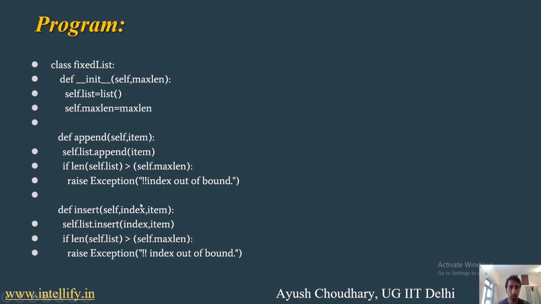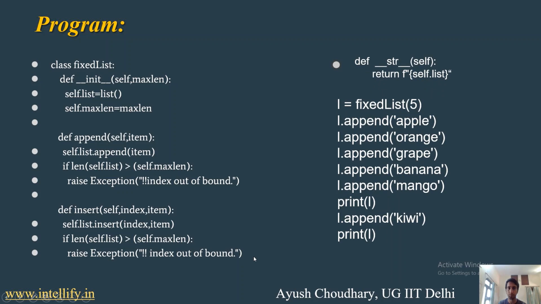The exception is index out of bound, right? So this is the required solution that we are going to give here. Similarly, insert: as we simply insert into the list with the insert method, we do the same with the list in this method also.